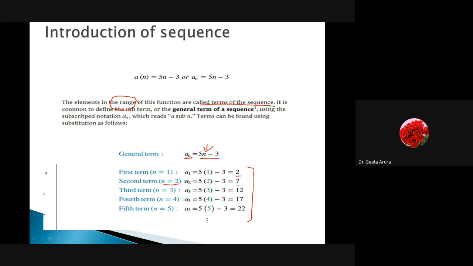So from now we are saying that a_n is the general term of the sequence, and on substituting n is equal to 1, 2, 3, 4, and so on, we get the first term, second term, third term, and so on. Just by substituting n is 1, we get a value. For n is equal to 2, another value, and so on. These are the things which happen in the sequence.